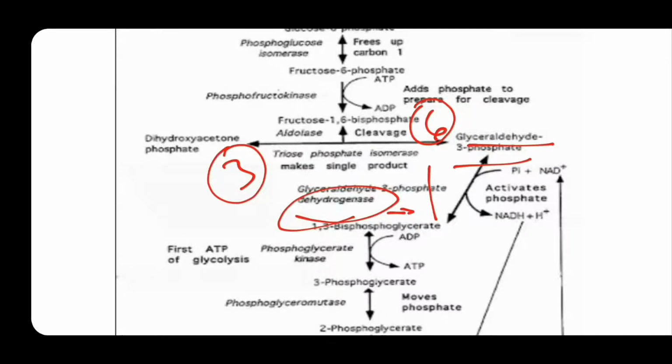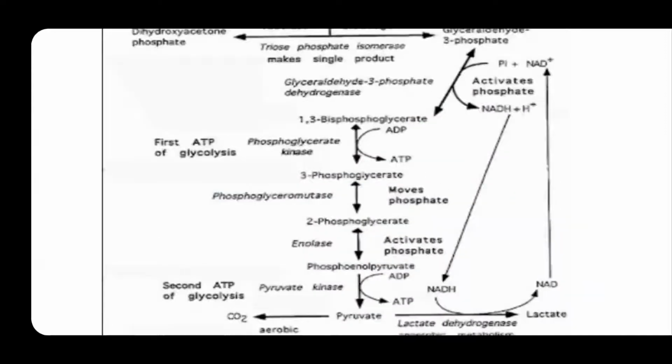Energy is generated here, from NAD we get NADH. Then ADP takes one phosphate from 1,3-bisphosphoglycerate to form ATP, leaving 3-phosphoglycerate. Phosphoglycerate kinase is the enzyme required to convert 1,3-bisphosphoglycerate to 3-phosphoglycerate.